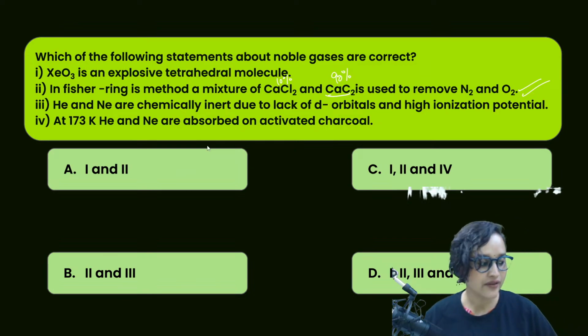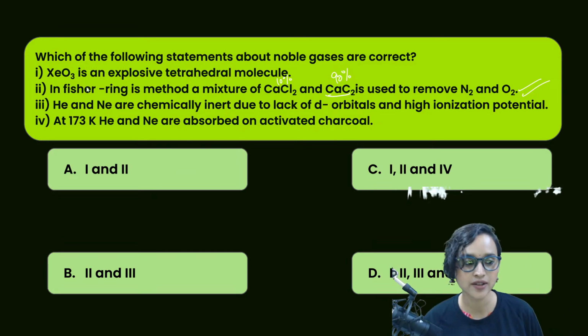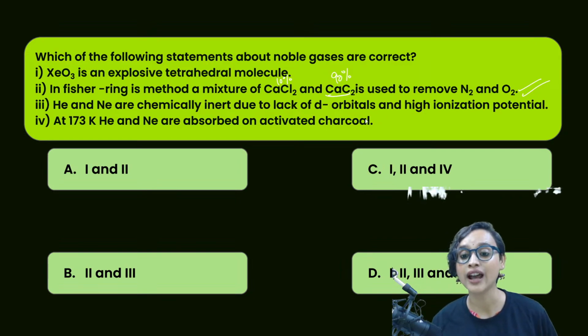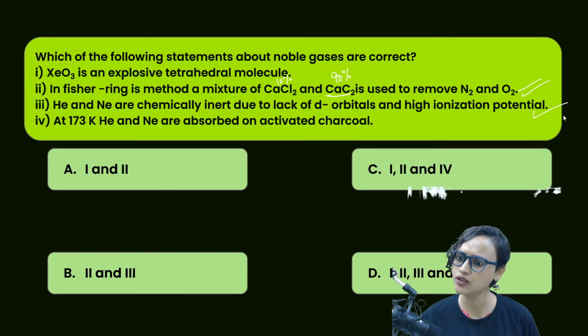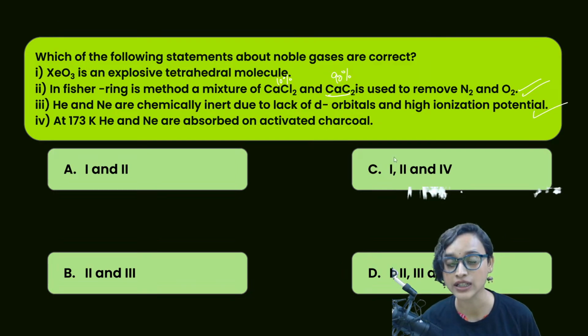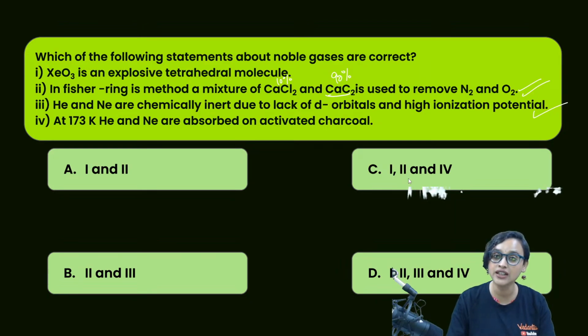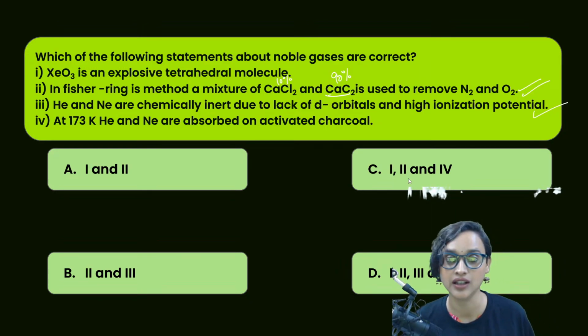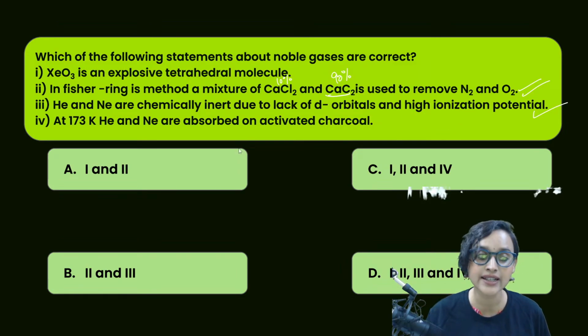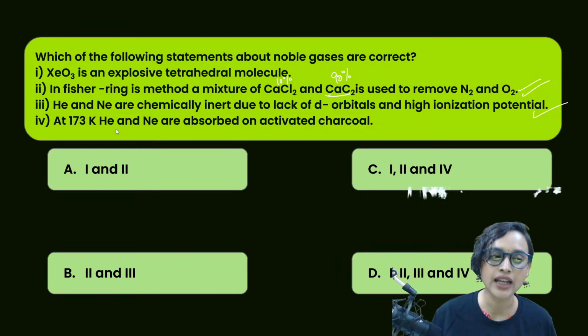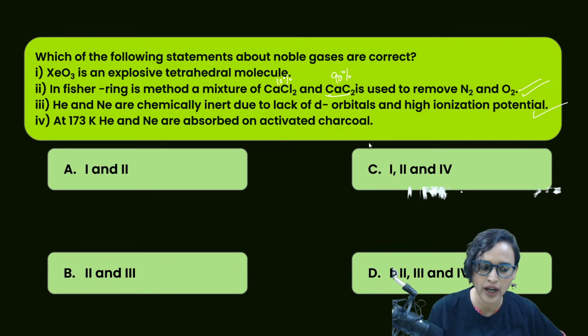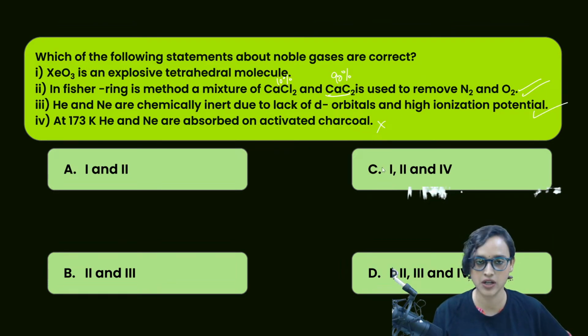Then when we see the next one: helium and neon are chemically inert due to lack of d orbitals and high ionization potential. Absolutely, this makes sense. They do not have d orbitals and they do have high ionization potential. It's not easy to take that one electron away. Can you take that electron away from helium and neon? Not at all possible, because they are very stable. Now at 173 Kelvin, helium and neon are adsorbed and activated on charcoal. No. So that means only 2 and 3 are correct and option B is the correct answer.